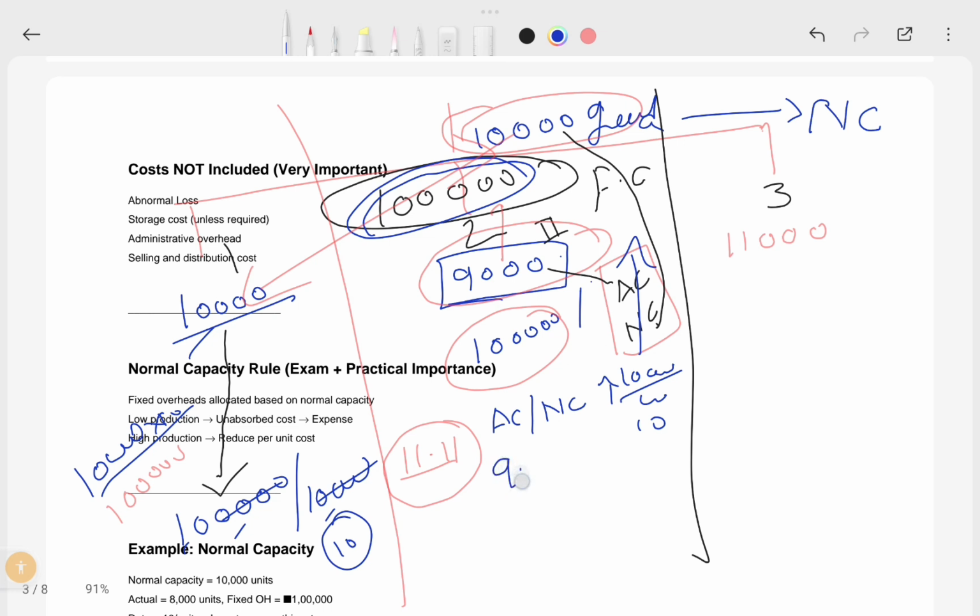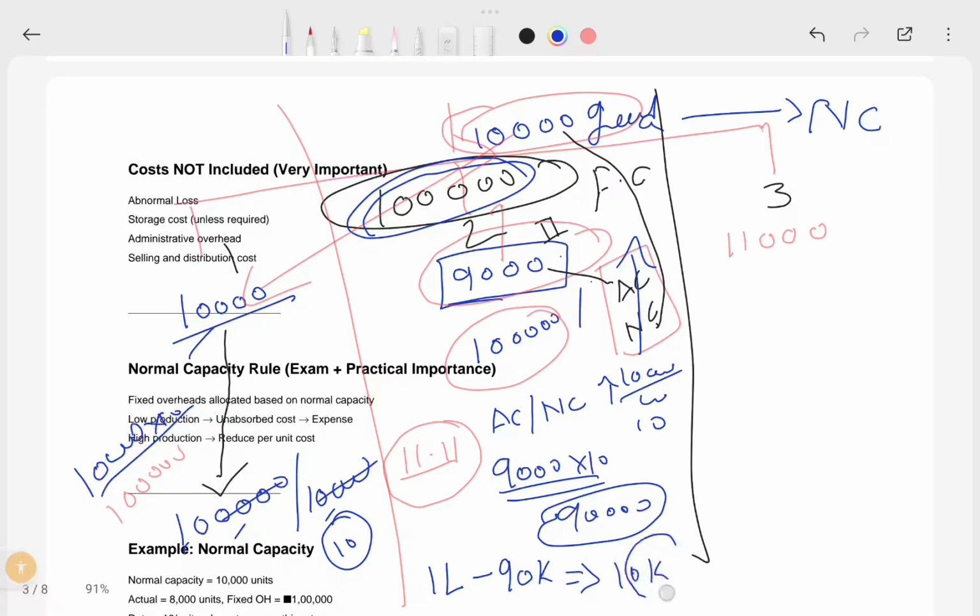So you have produced 9,000 units into 10, this is 90,000, your fixed allocation cost. But you have incurred 1 lakh, and only 90k is absorbed in the production process. That balance 10k is called abnormal loss. This you can expense off in the P&L account.